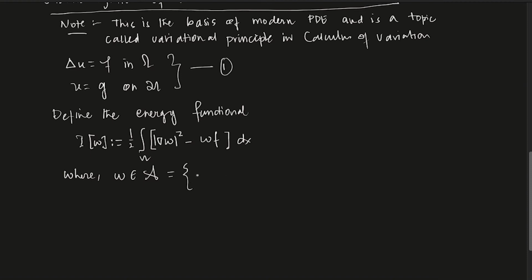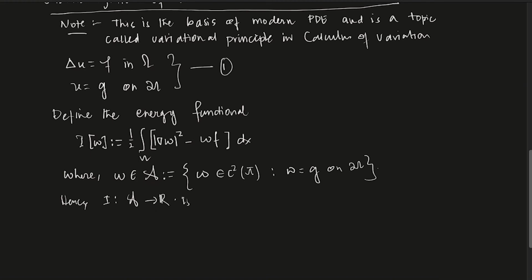It is defined as all the functions in C2 omega bar such that w equals g on the boundary. So you define a set A, and you look at I, which is defined from this set to R.